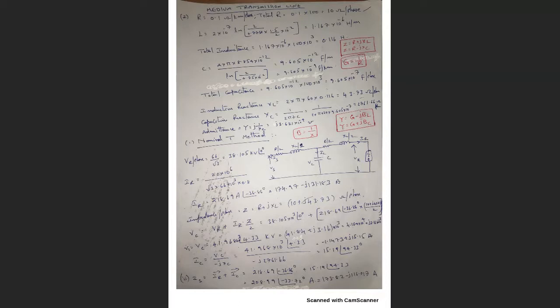See, brother, impedance will be R plus jXL, not R minus jXC. Here we don't have capacitance in series. We have capacitance in parallel. We will consider the admittance in parallel, not in series. If we consider it in series, then I will write here R minus jXC.